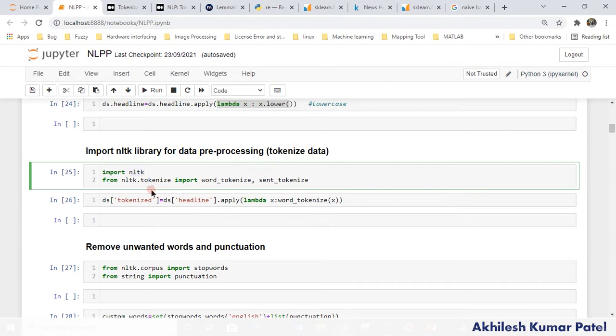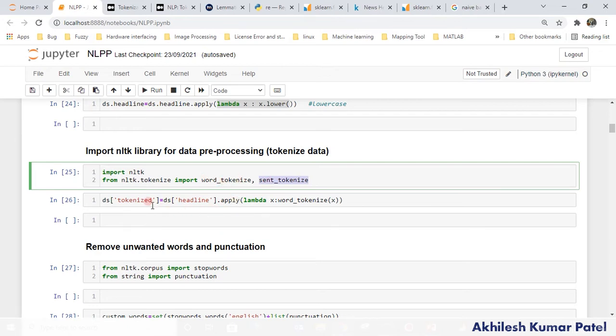So I am just importing from nltk.tokenize, import word_tokenize. This is used to split your sentence into words, and the sentence tokenizer is used to split your paragraph into sentences. So I already have it in the form of sentences, so I will use word tokenize here.